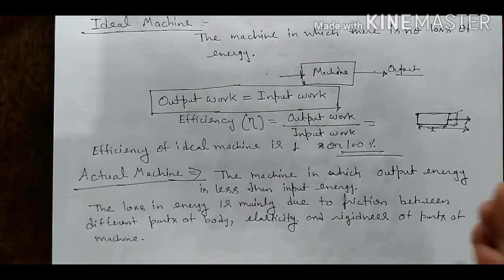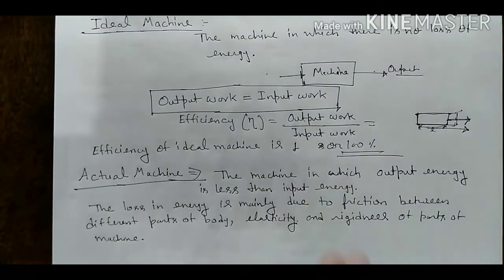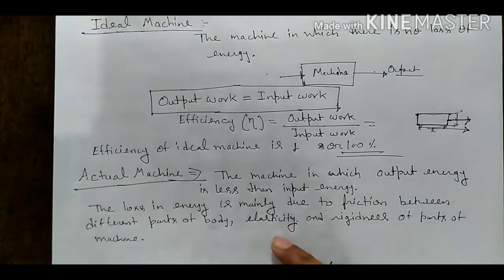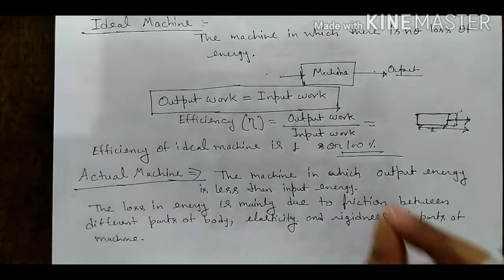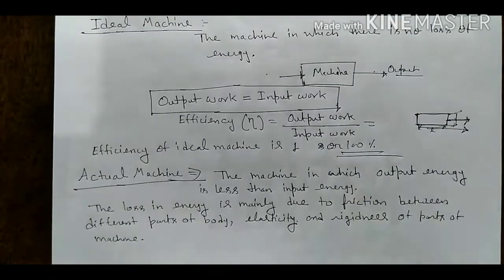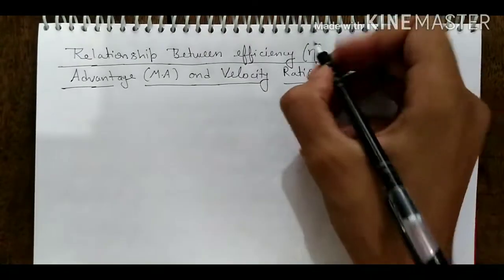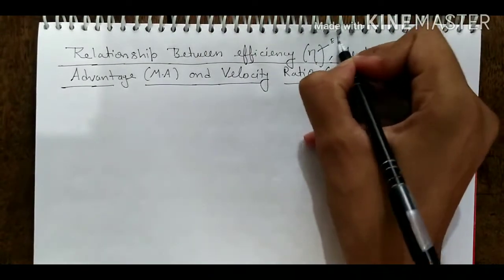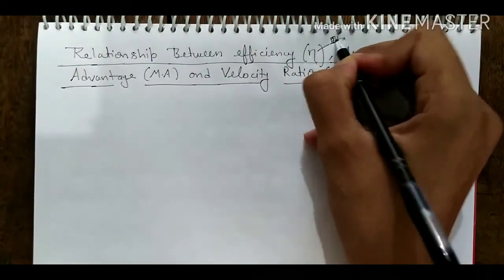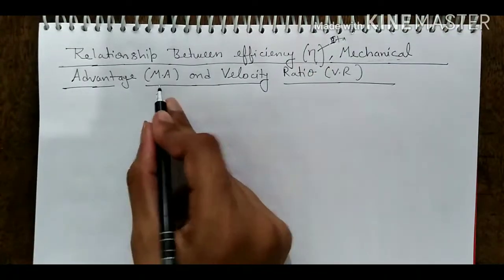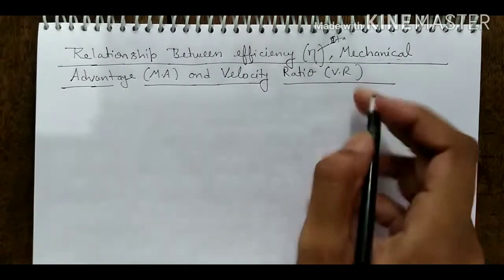Now we will study the relation between efficiency, mechanical advantage and velocity ratio. So write the heading: relation between efficiency, eta, this is the symbol of eta, mechanical advantage MA and velocity ratio VR.